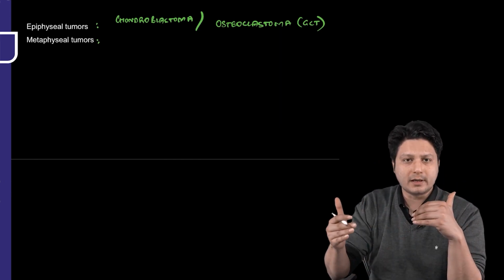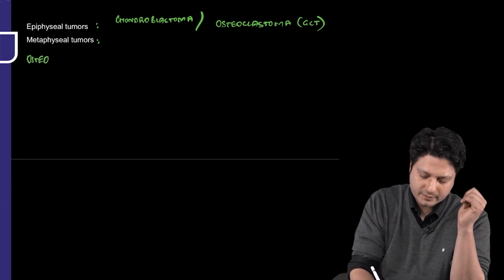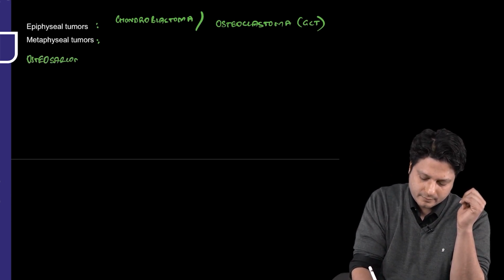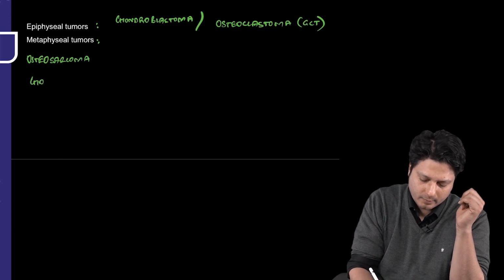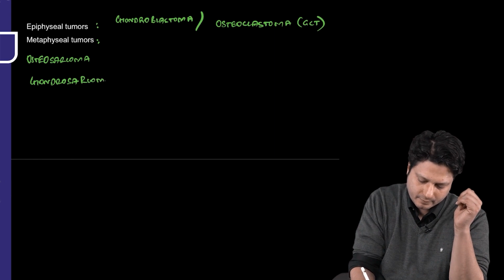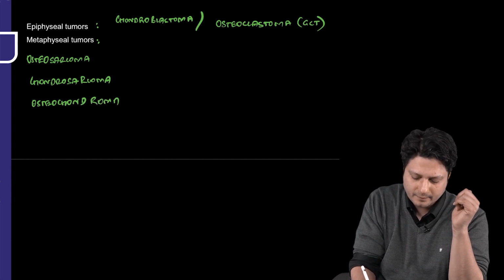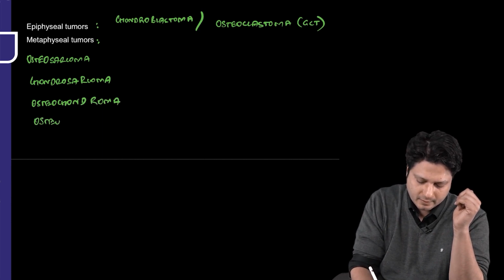Now the metaphyseal tumors are osteosarcoma, then chondrosarcoma, then osteochondroma, that means exostosis, it is a metaphyseal tumor, then osteoblastoma.